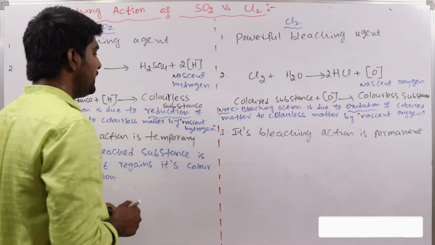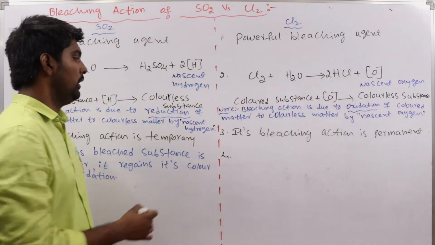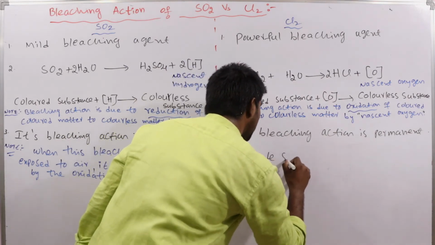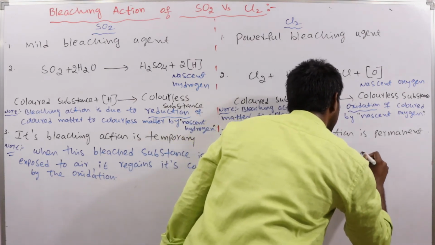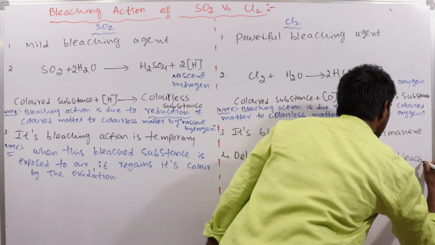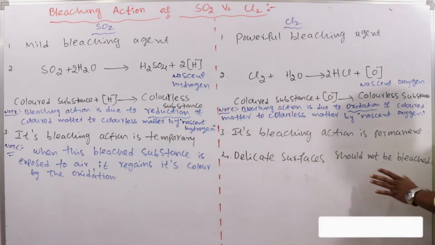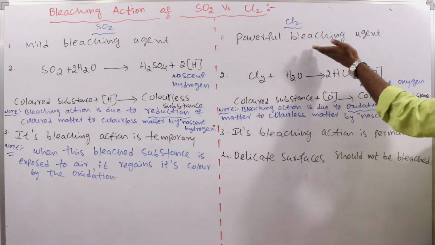Next, another point regarding Cl2: delicate surfaces should not be bleached. Delicate or smooth surfaces should not be bleached by Cl2, because it is a powerful bleaching agent.